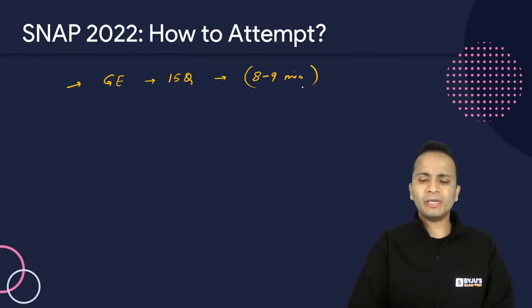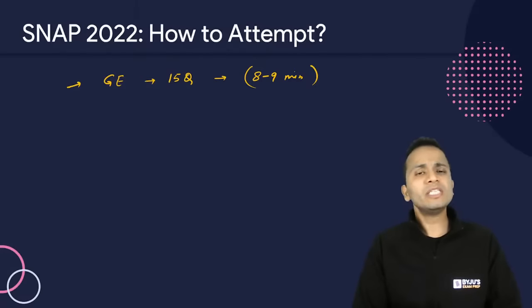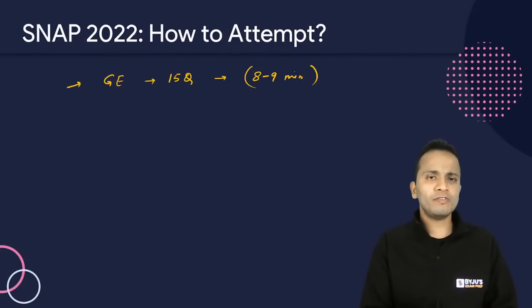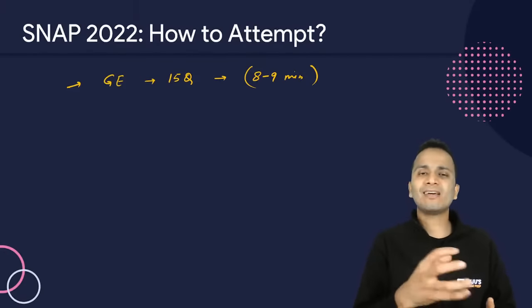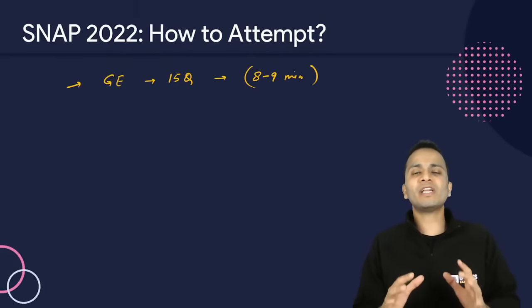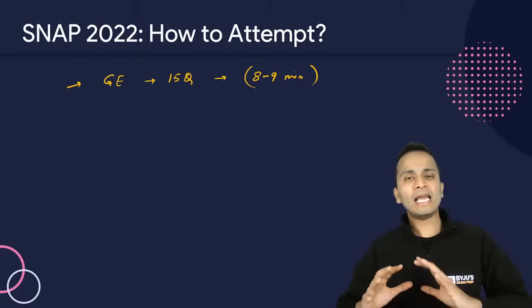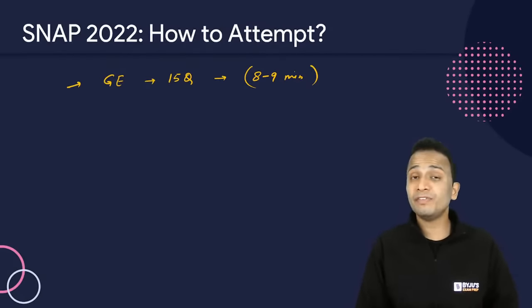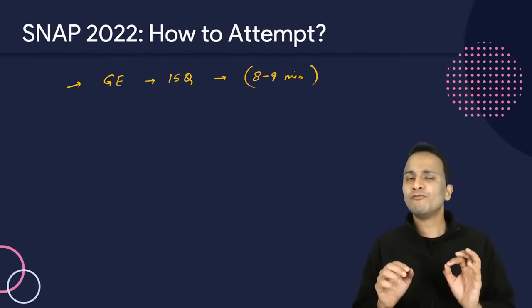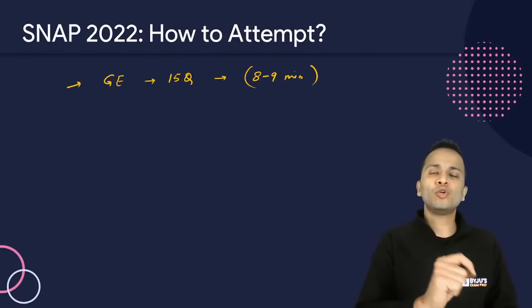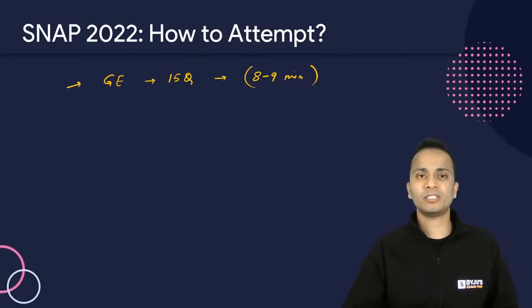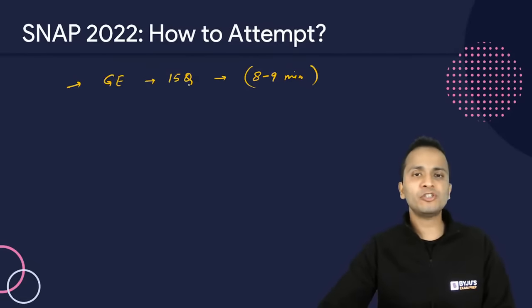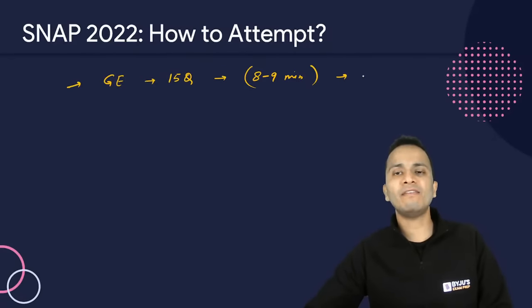Now, after 8 to 9 minutes, I can say that क्वांट की तरह नहीं है यहाँ पे कि आपको कोई क्वेश्चन सॉल्व नहीं हो पाया, किसी क्वेश्चन का आंसर नहीं आया, कैलकुलेशंस में अटक गए. So I believe that I can easily attempt 13 to 14 questions or probably 15 questions and would not like to come back to this section. This is very important. Okay. So general English, 15 questions, 8 to 9 minutes, and I will not come back to this section later on.